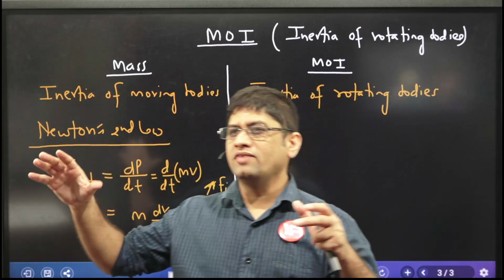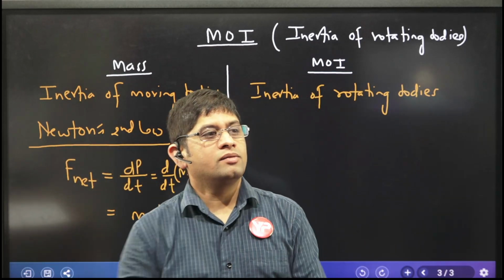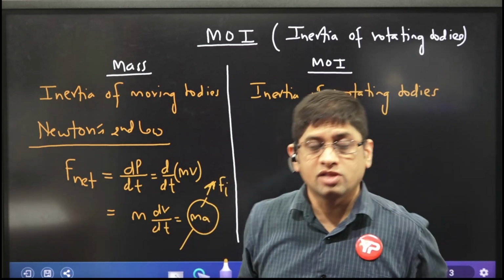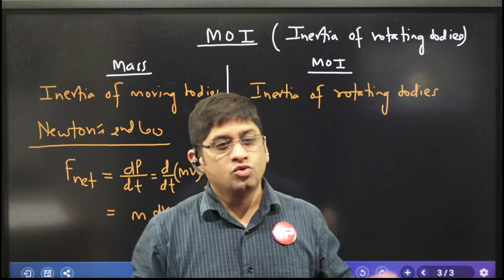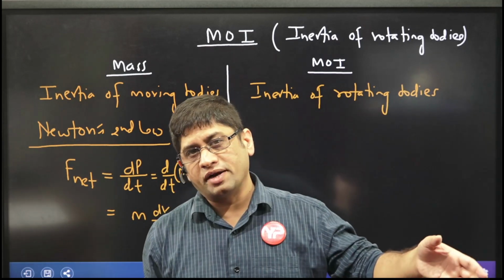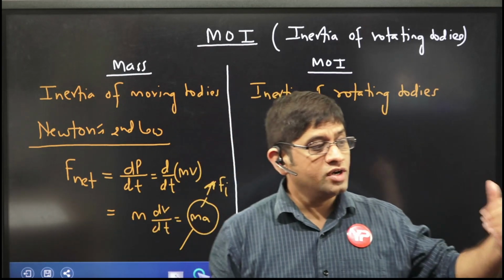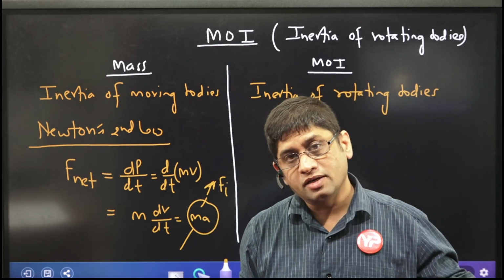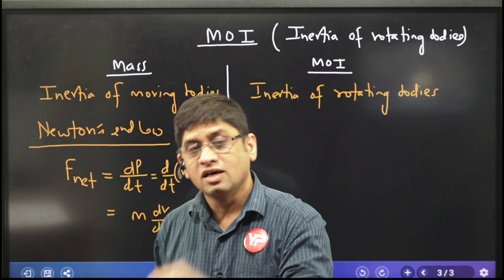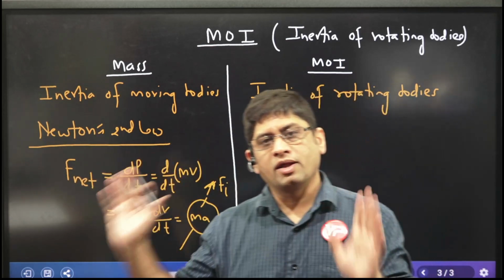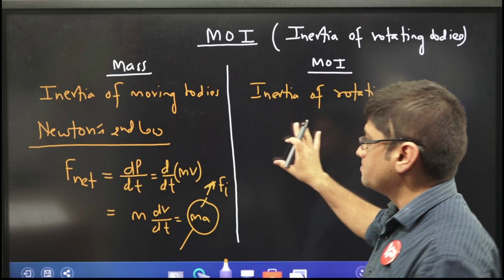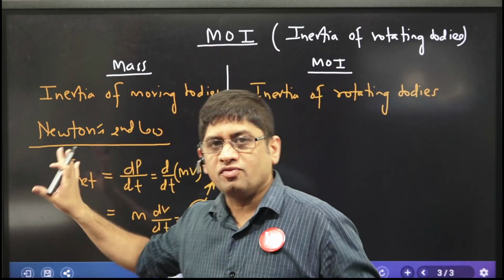Similarly, if there is a body which is moving, like a goods train, मालगाड़ी जिसको बोलते हैं, if it is moving, because of its high mass, you need to apply more force to stop it. You need to apply strong brakes to stop it. So because of its high mass, its inertia is more. Even to move it or to stop it, you need to apply more force. Now come this side. So mass is the measurement of inertia, that is clear.